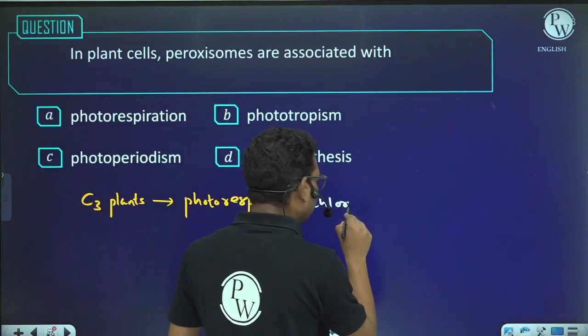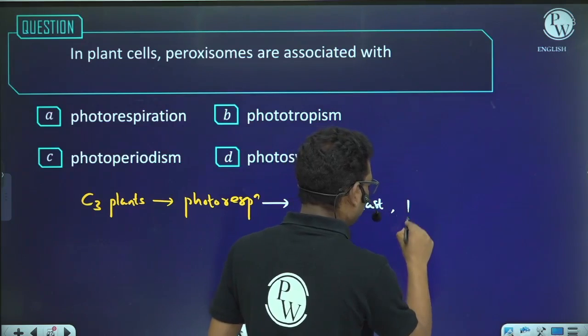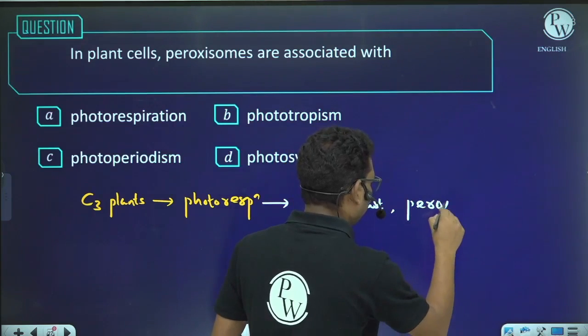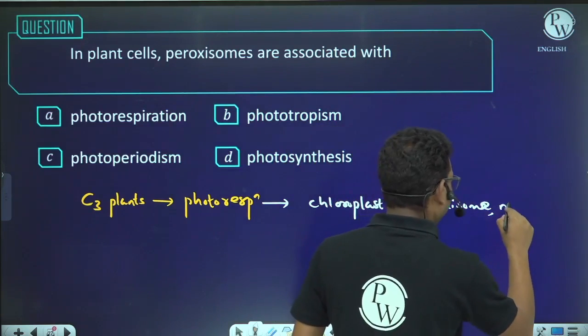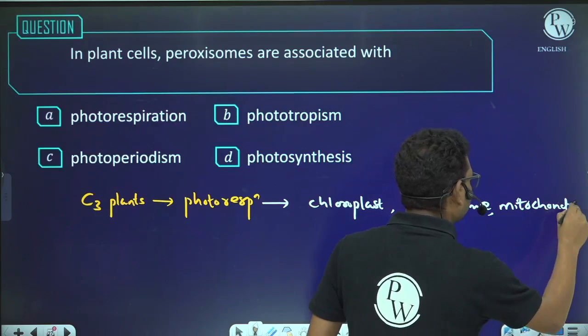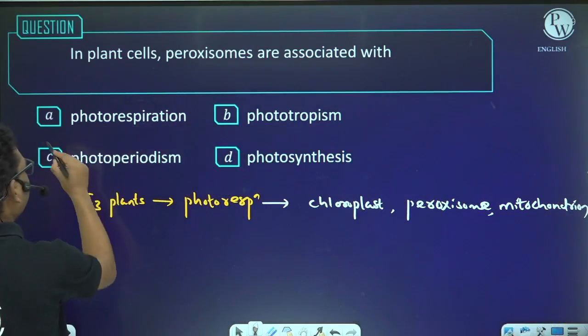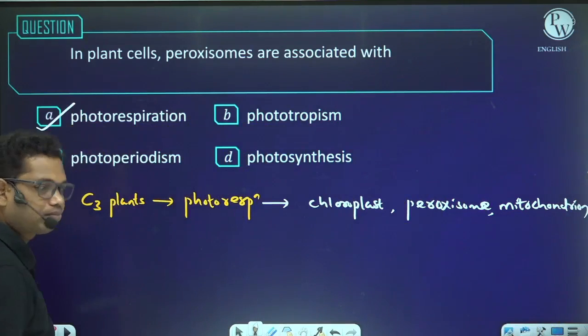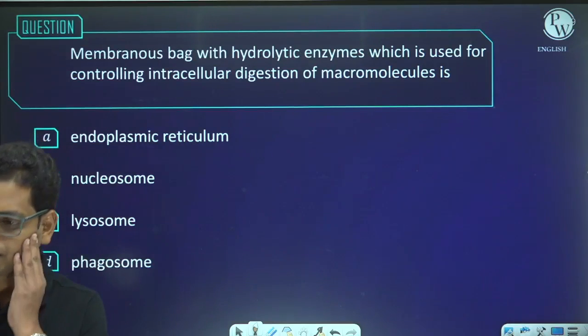One is the chloroplast, and after chloroplast, the organelle involved is the peroxisome, and after peroxisome, the organelle involved is the mitochondria. And all these three organelles collectively perform what? Photorespiration. So the answer will be photorespiration.